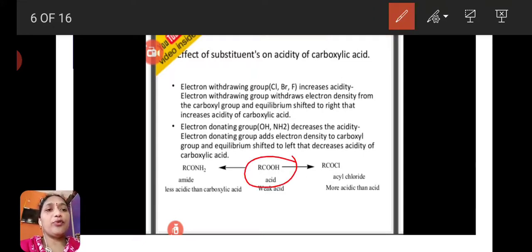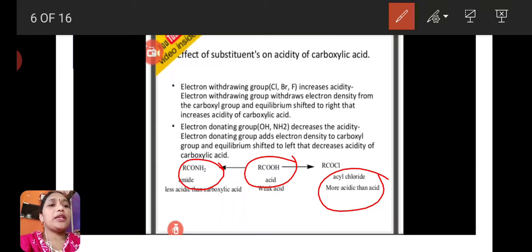Here RCOOH is the carboxylic acid. Here, if NH2 is present, the amide is less acidic than carboxylic acid. Here the acyl halide is there, and acyl chloride is more acidic than carboxylic acid. Here Cl is the electron withdrawing group, and NH2 is the electron donating group.